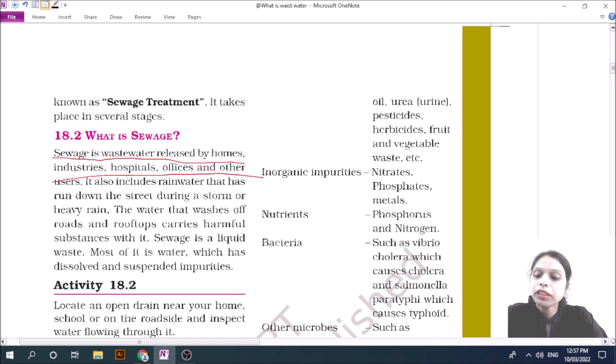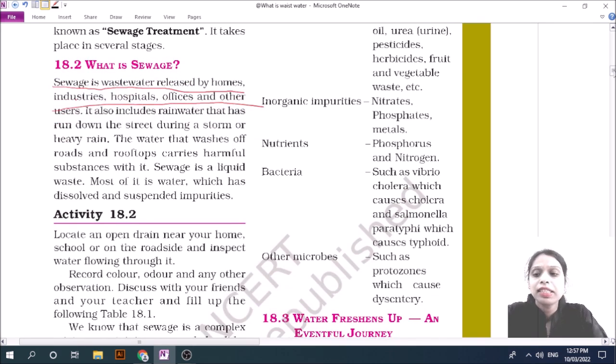In activity number 2, it is shown how we get the sewage water. Sewage water contains suspended impurities such as organic, inorganic, nutrients, bacteria, and other microbes. We usually get such sewage water from users.